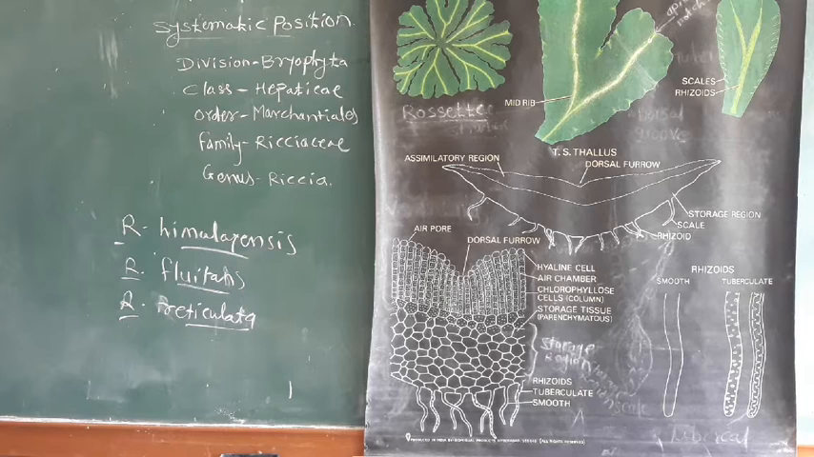The genus Riccia shows scales on the margin, and the assimilatory filaments are unbranched.